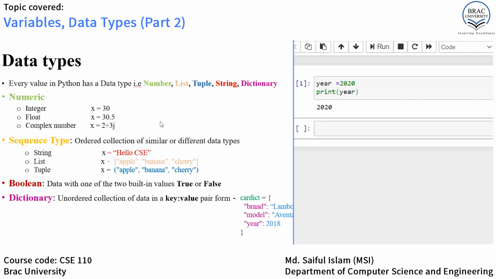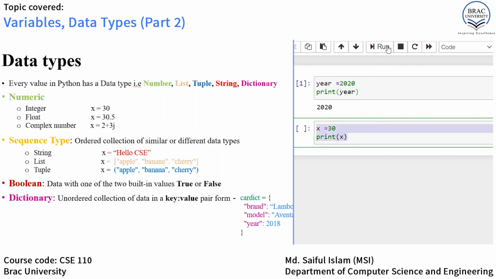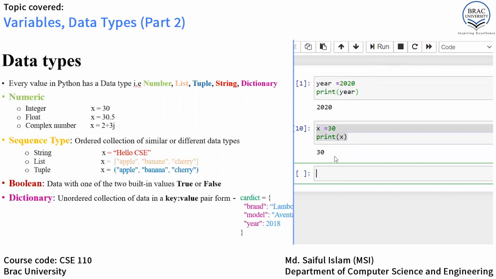All right. Integers and floats are two different kinds of number data. An integer is a number without a decimal point, for example 30, 100, 200, etc. That means an integer number contains no fraction. So x equals 30, no fraction. Print x, run, 30. It's an integer number.